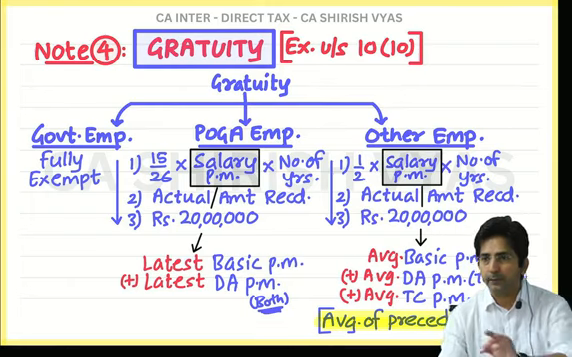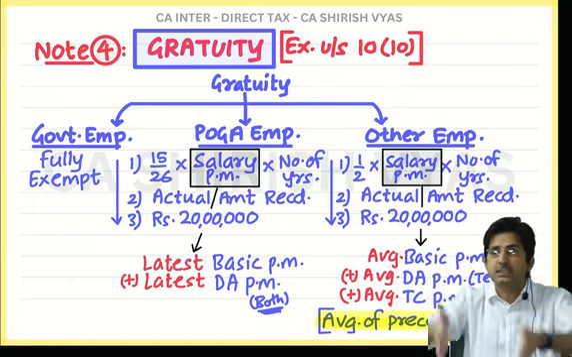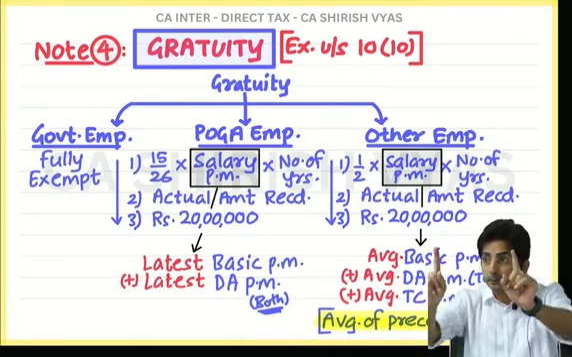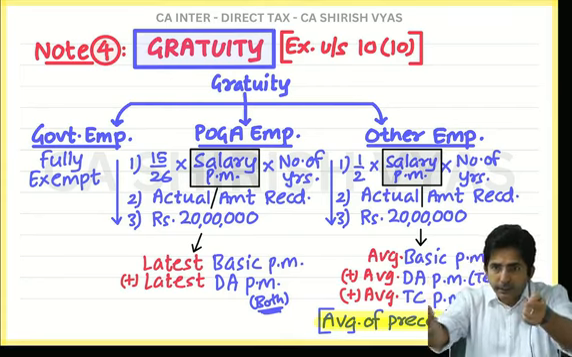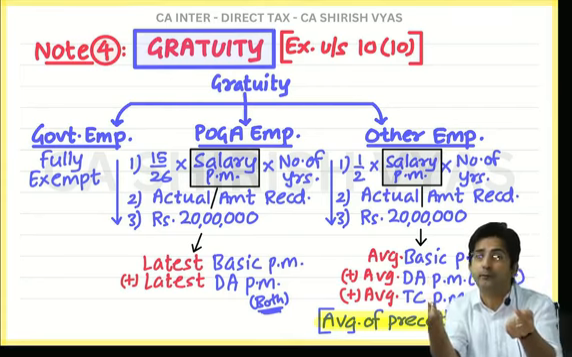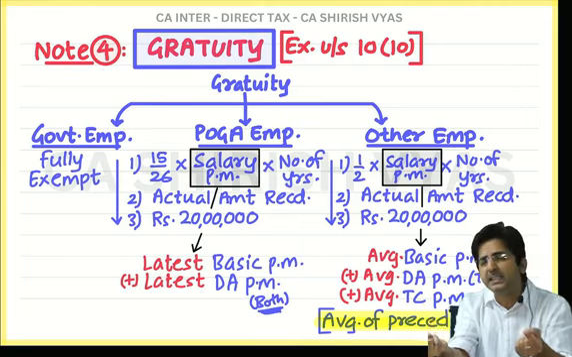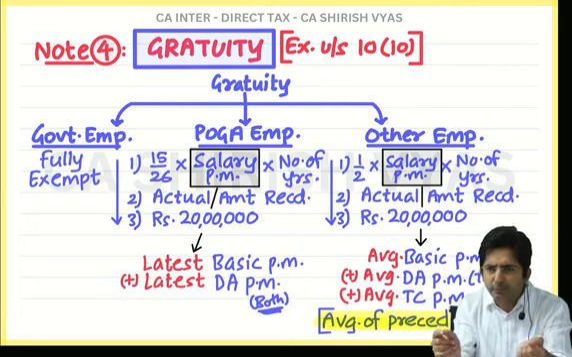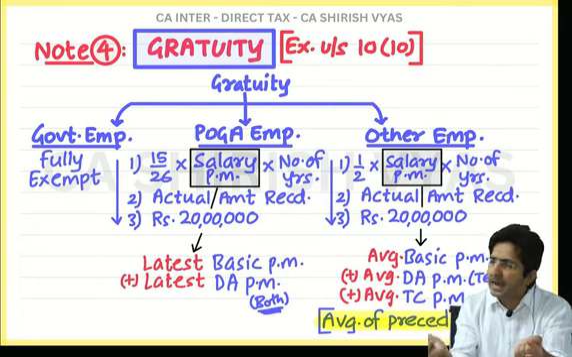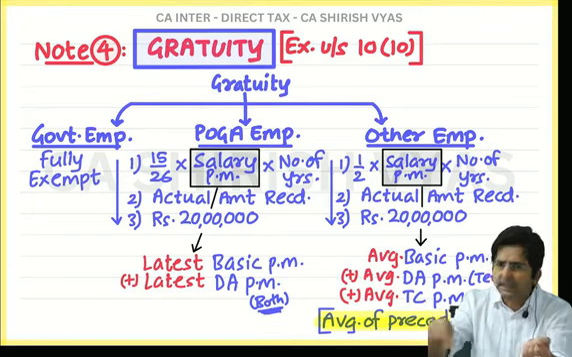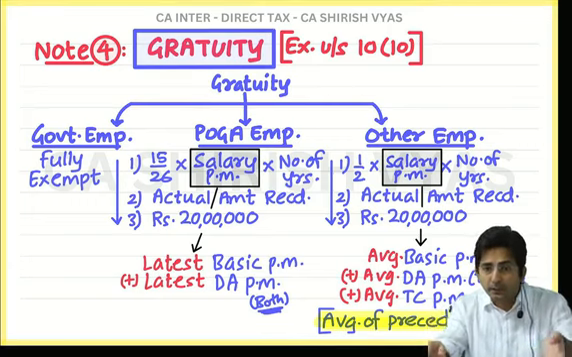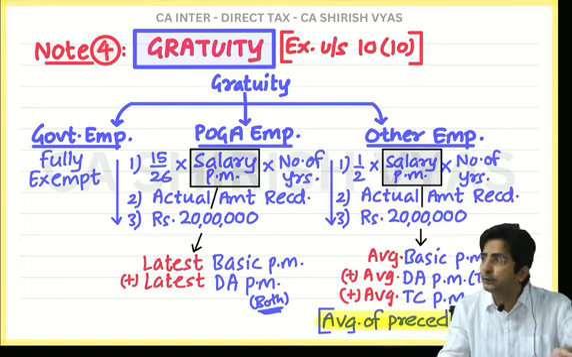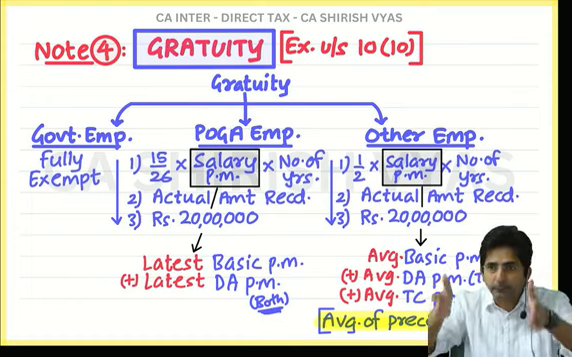Tell me, wait, before I go to the sum, what are the three distinctions between the formula for Poga employee and other employee? Three distinctions. First, here it is 15 by 26, here it is half. Here salary means latest basic, latest DA both. Here salary means average basic, average DA, in terms average turnover commission, average of preceding 10 months. Then third difference, here fraction is rounded off if it is greater than 6 months. Here ignore the fraction. Okay. So these are the differences between the two formulas.